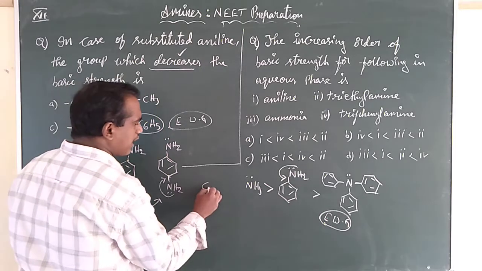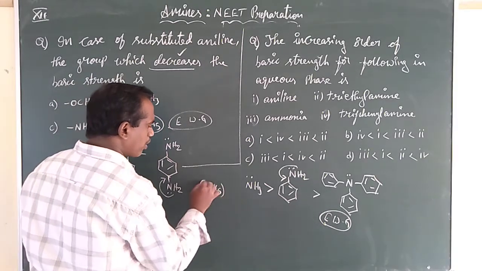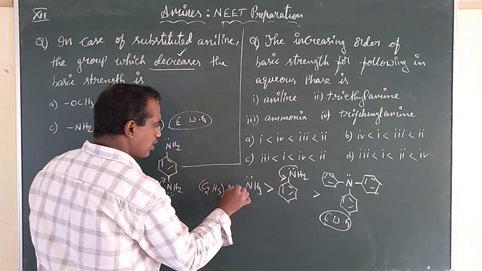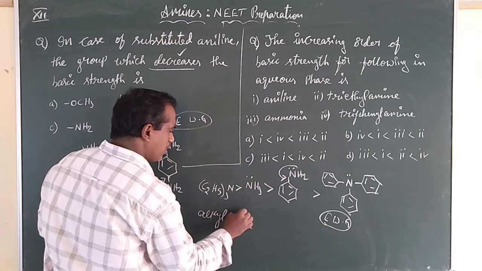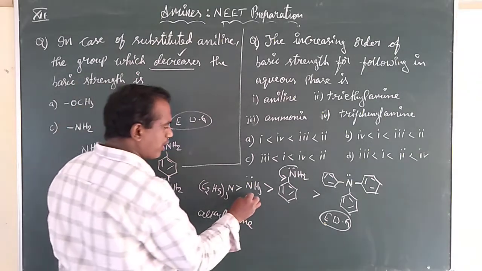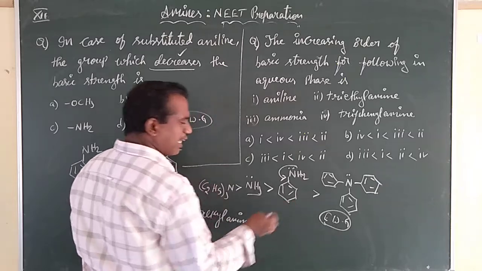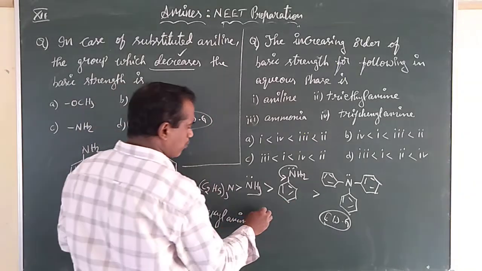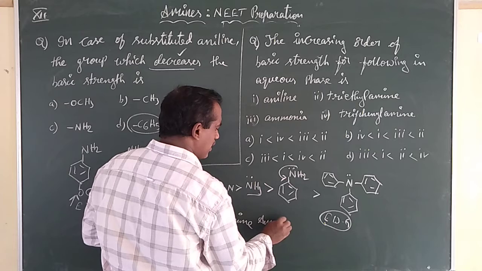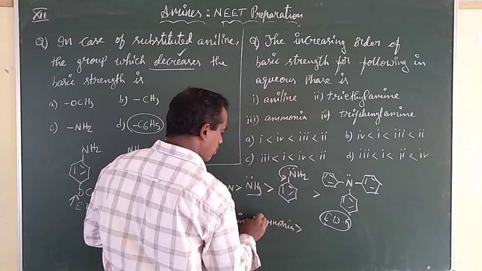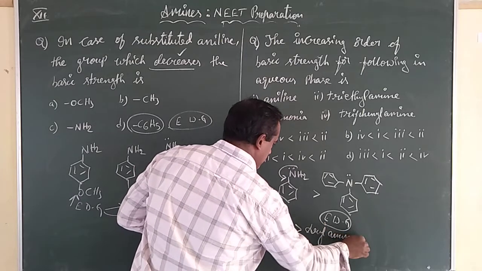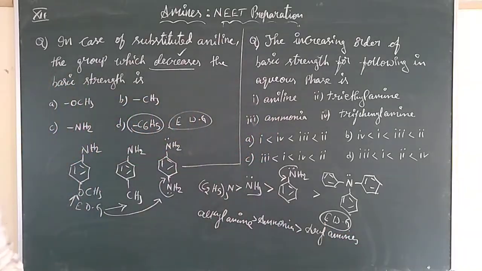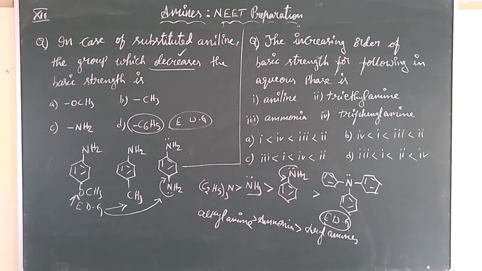Why are we using triethylamine here? Because this is an alkyl amine. So alkyl amines are more basic than ammonia, which are more basic than aryl amines. Alkyl amines are more basic than ammonia, which are more basic than aryl amines. So directly this will not be there, children. You must apply into different examples. Let us see a few more.